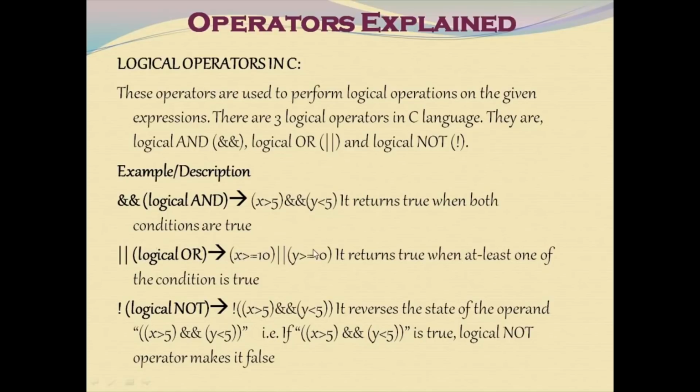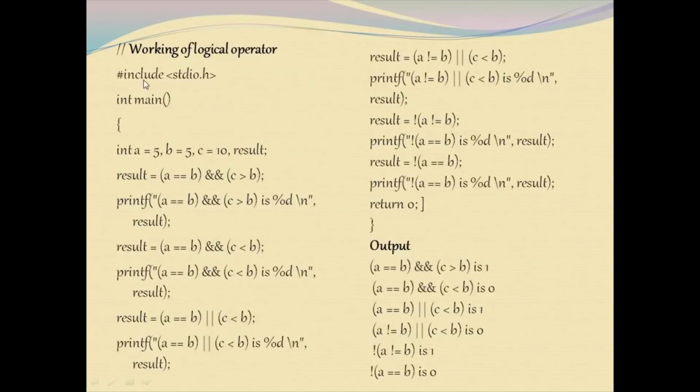Logical OR operator. If any side of the expression is true, the condition is going to be true. At least one should be true to get the result as true in the case of the OR operator. NOT operator is going to evaluate the entire expression and that result is just complemented. Suppose the result is true, it is complemented with the help of this NOT operator and is going to become false. Let us see this in our coding.